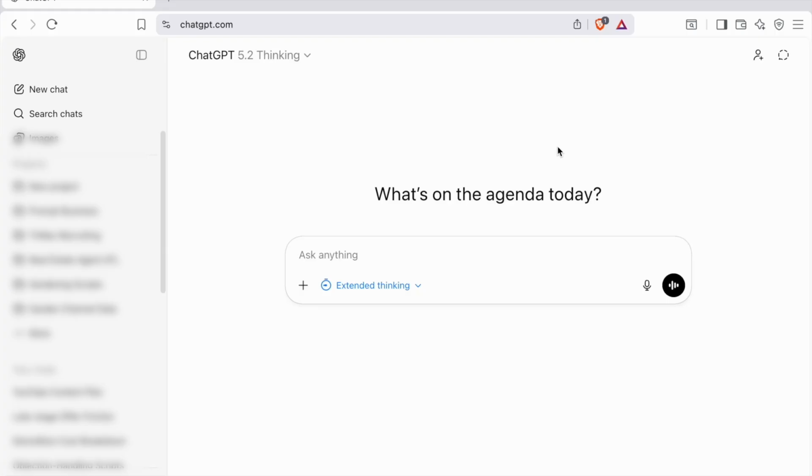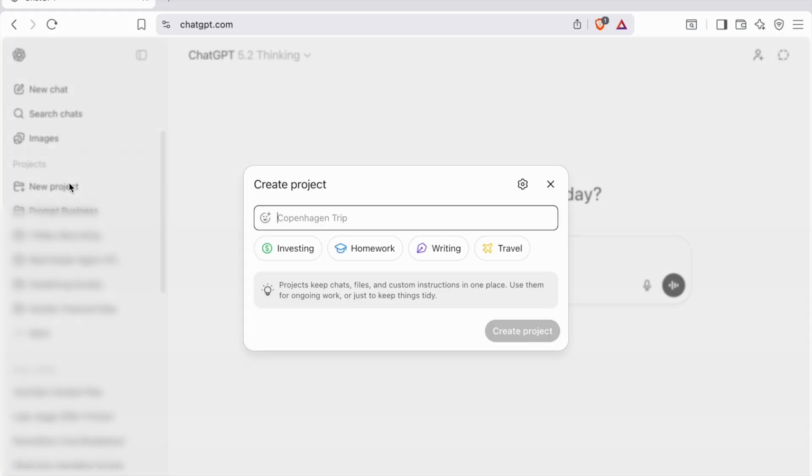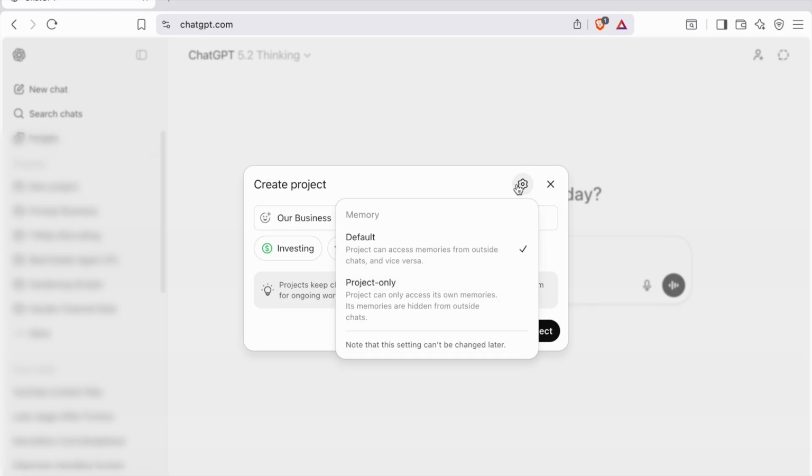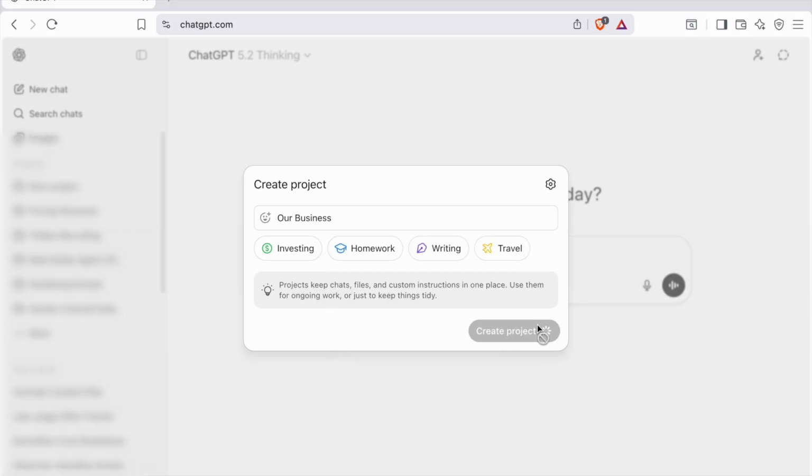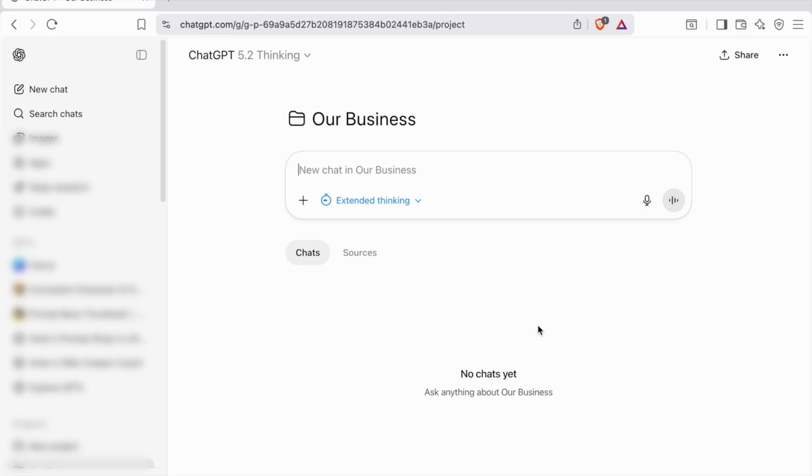So before we get started, I always like to start a new project, and we'll just click new project on the left hand side here, and then we're just going to name our project. I'm going to name it our business, and then of course you can change the memory settings. I'll leave it as default this time, and then I'm going to click create project.